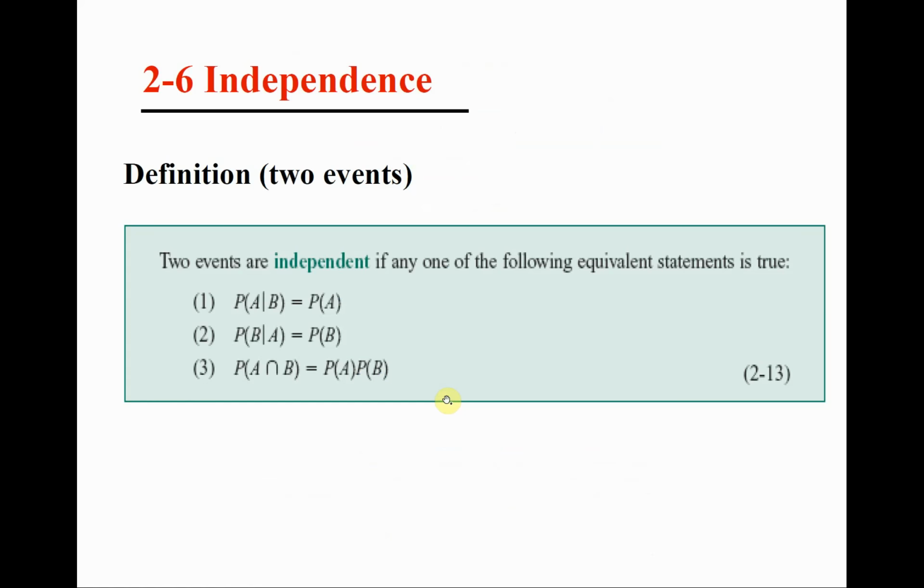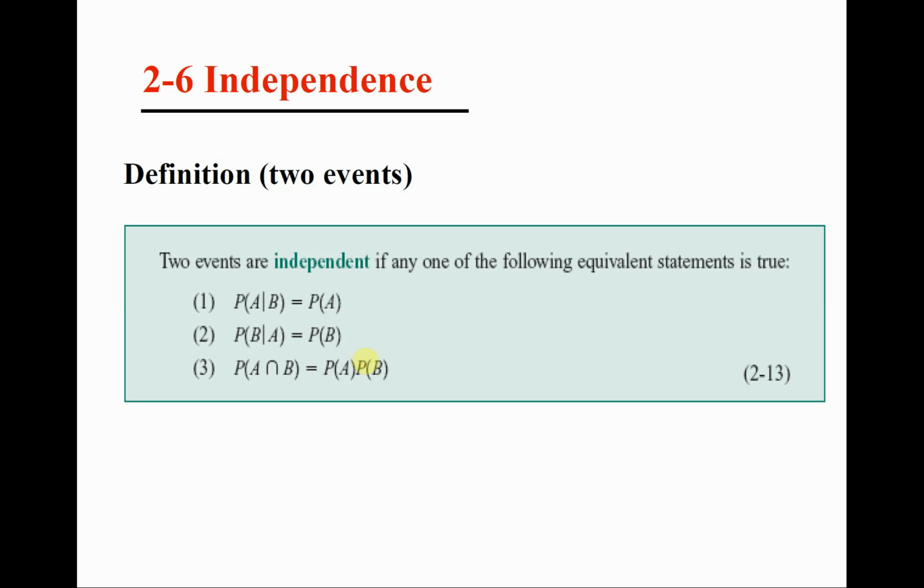And this is our third condition. If we notice that the probability of A intersection B is equal to the product of both probabilities, then A and B have to be independent. So if the probability of A intersection B is equal to the probability of A times the probability of B, then they are independent. So depending on what information is given to us, we can use any one of these formulas to check if two events are independent or not.